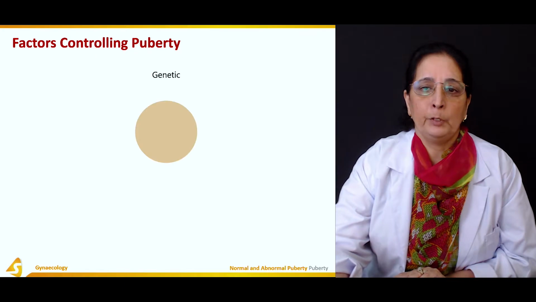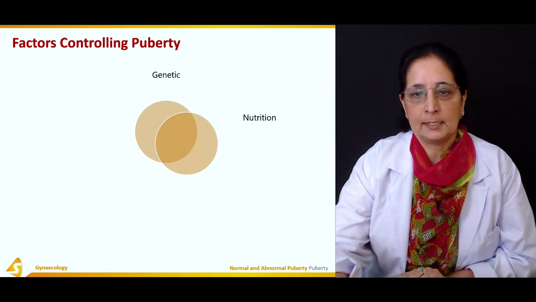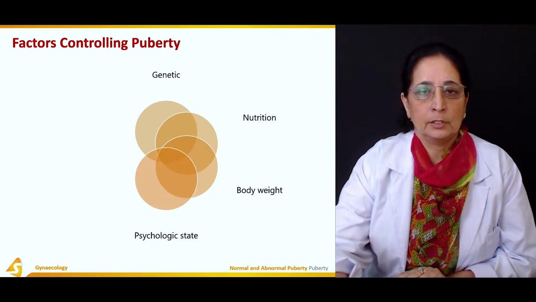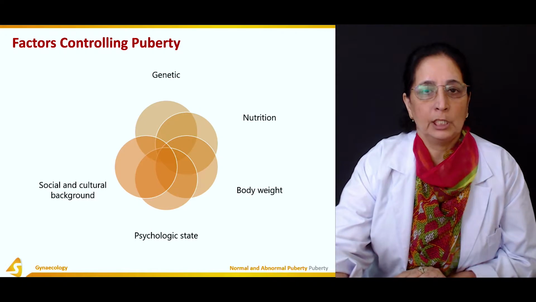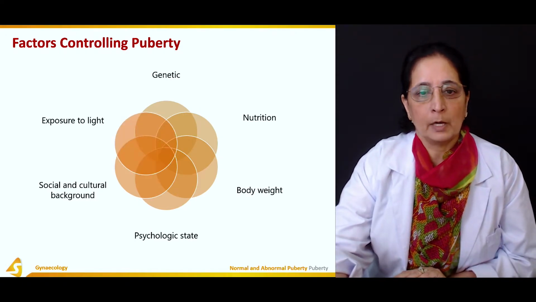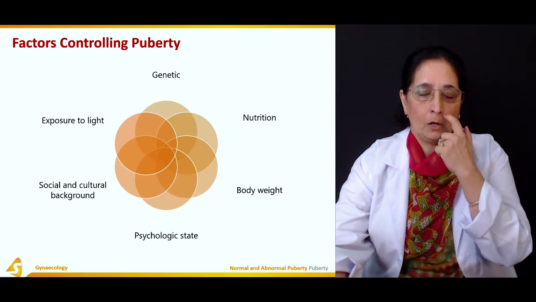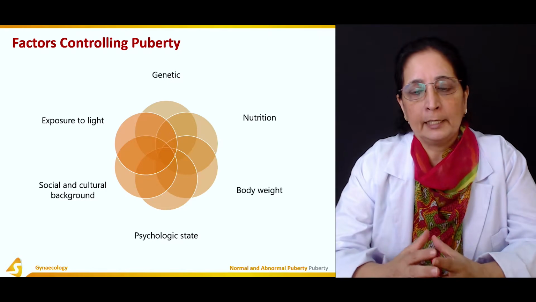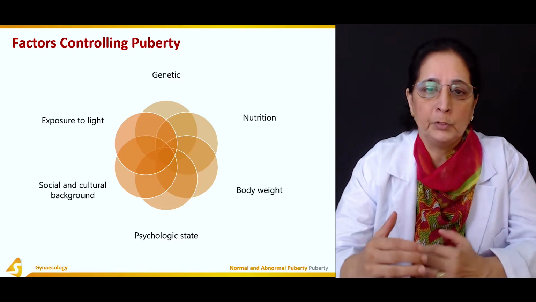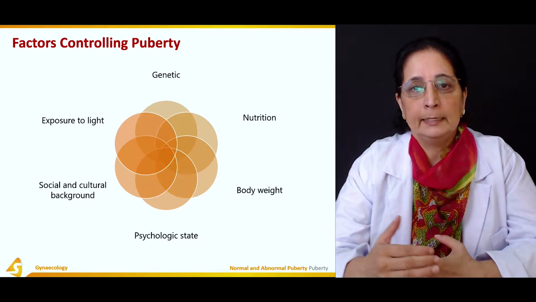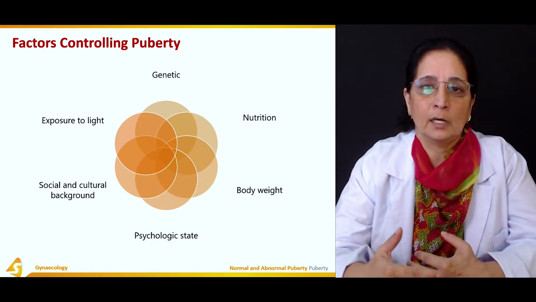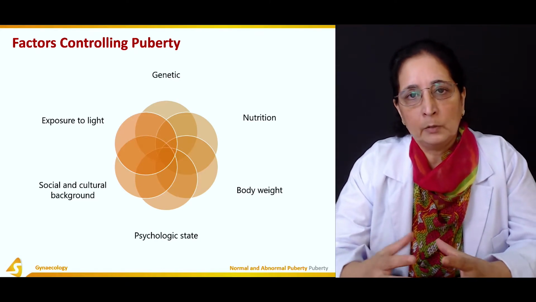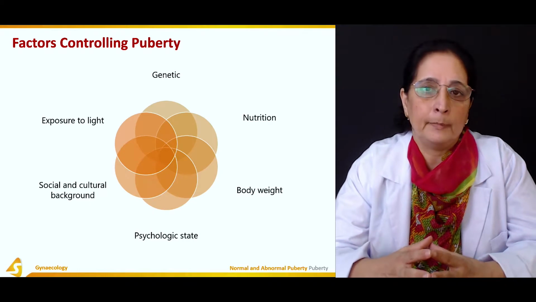Factors controlling puberty: we have genetic factors, nutrition, body weight, psychological state, social and cultural background, and exposure to light. All these are the factors that contribute to puberty. Genetics plays a very important role. Usually it runs in the family. The age at which menstruation starts in the mother and in the older sisters is usually about the same age, so it runs in the family.